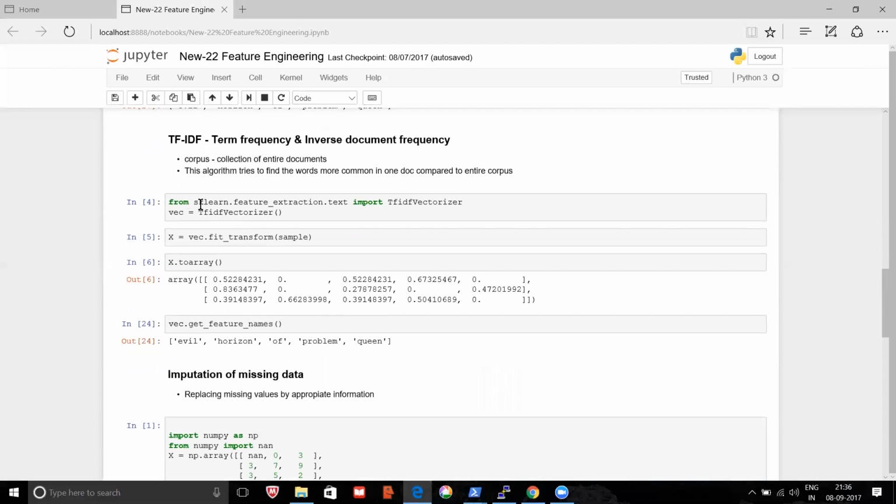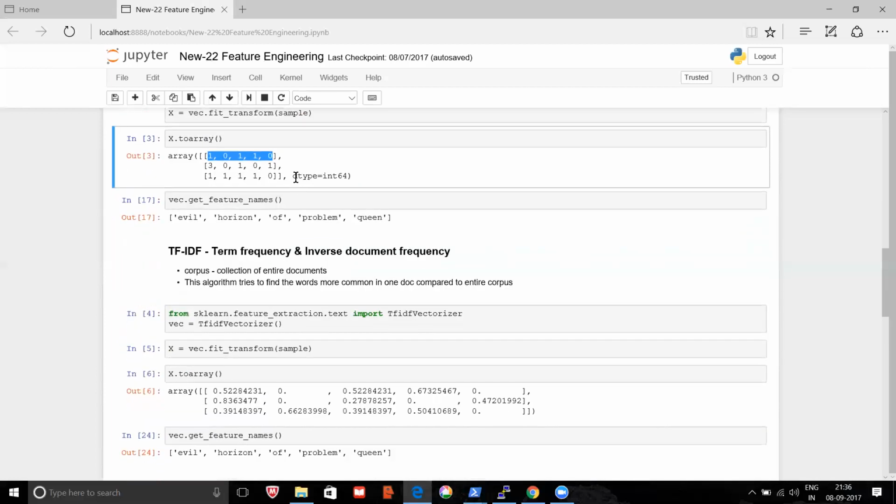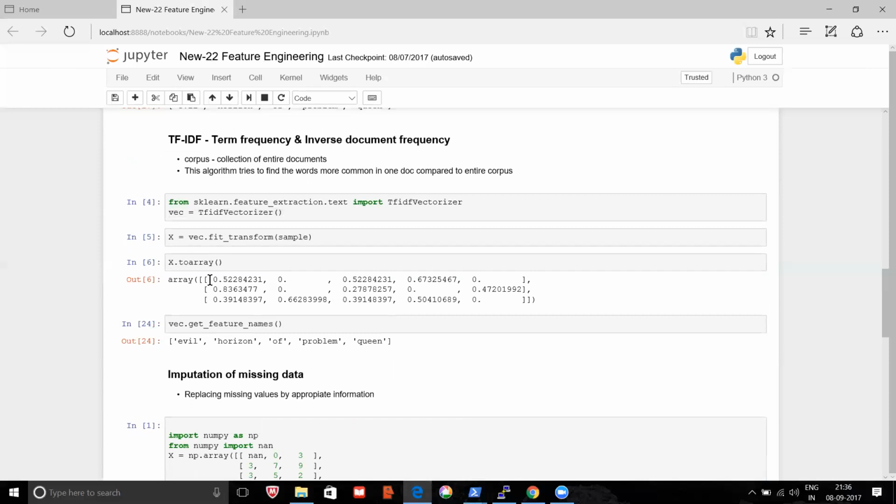So what you have here is sklearn.feature_extraction.text, TfidfVectorizer. What are you doing here? The vectorizer is the TfidfVectorizer. Then X is equal to vectorizer.fit_transform and then the sample. What will this do? The sample will take the previous text and convert it into something like this.